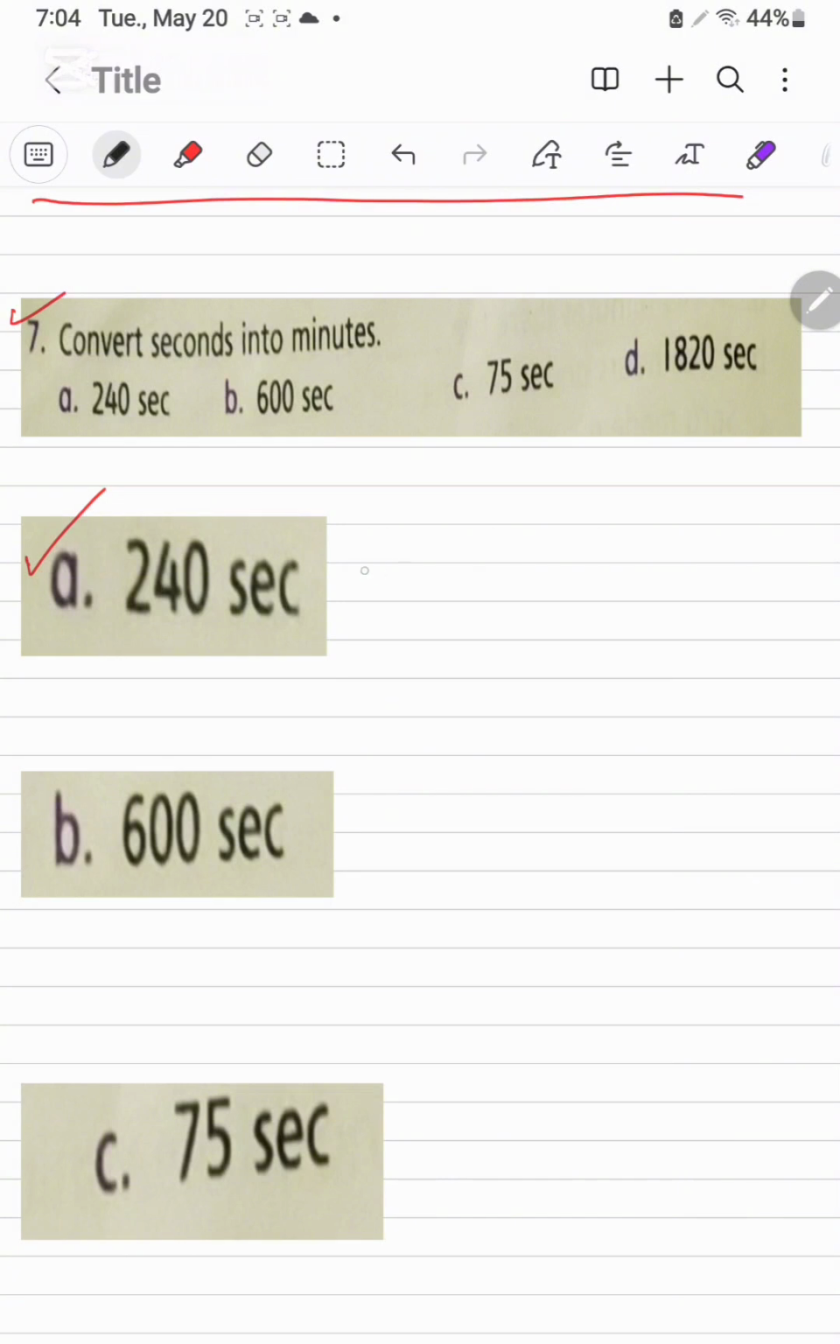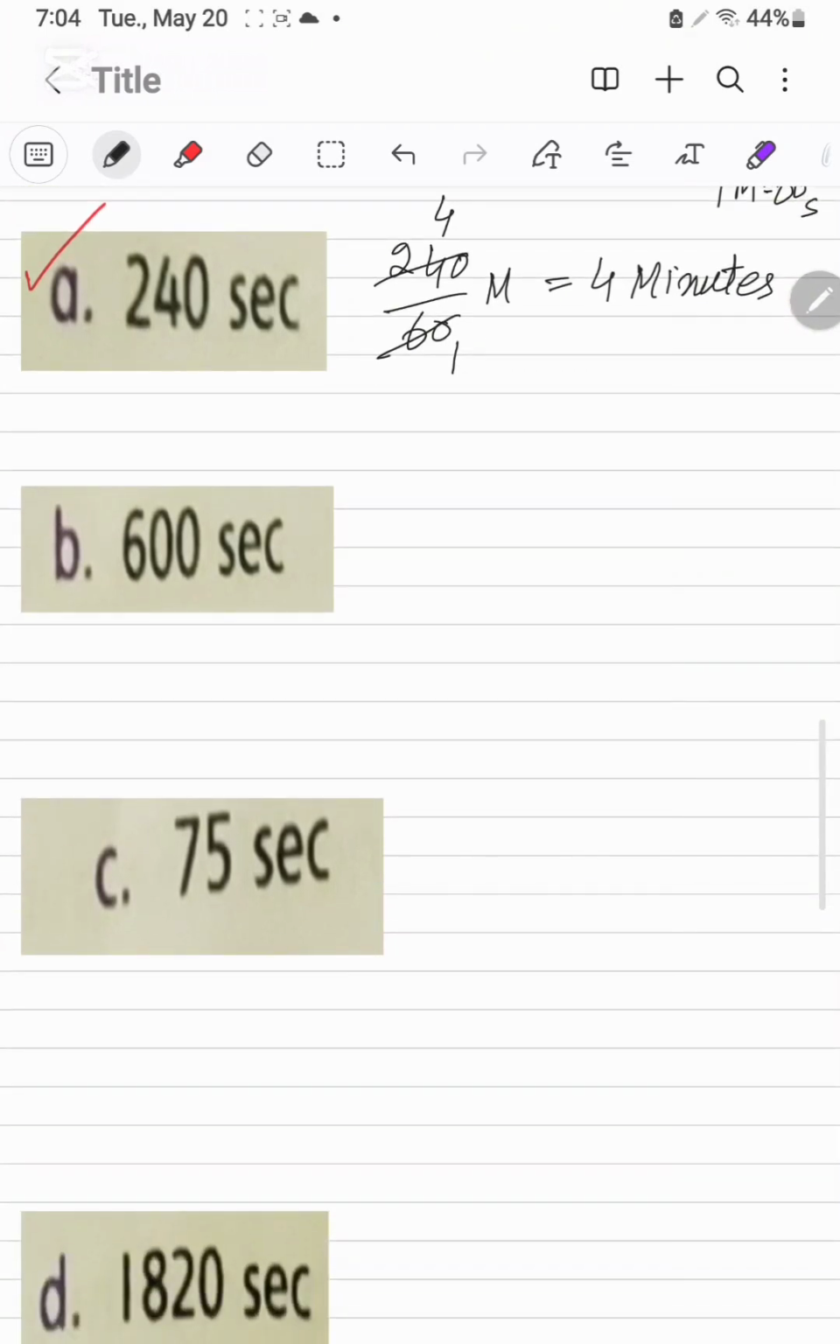It's a part. 240 seconds we are going to convert into minutes. 1 minute is equal to 60 seconds. 240 seconds will be divided by the 60. Now it is in minutes. 6 fours are the 240. It will be the 4 minutes.